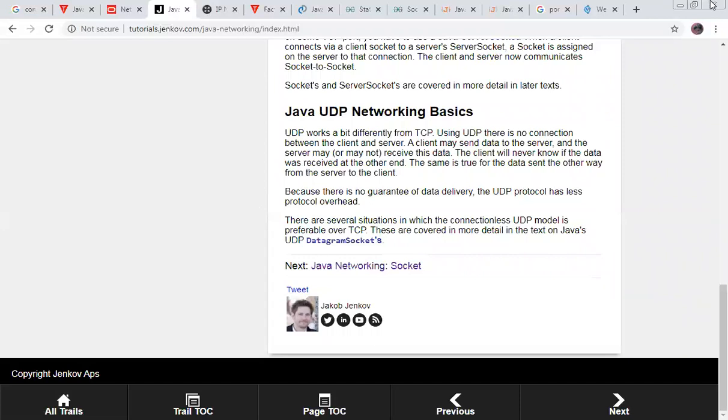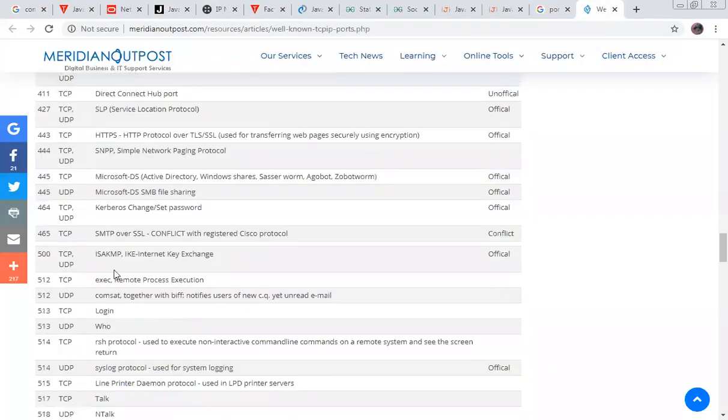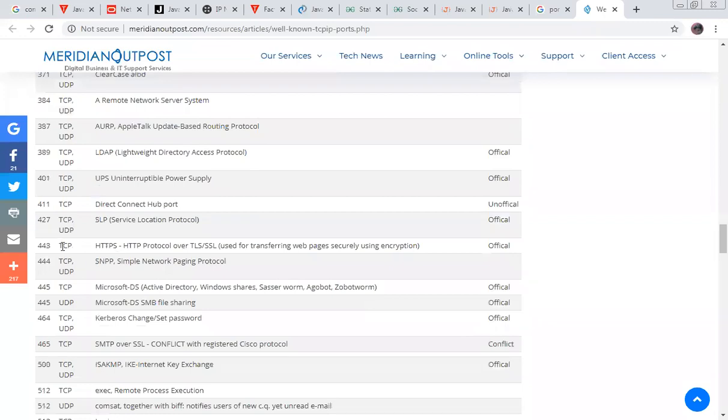In fact, TCP and UDP can work with each other. Sometimes you get errors like error 444.